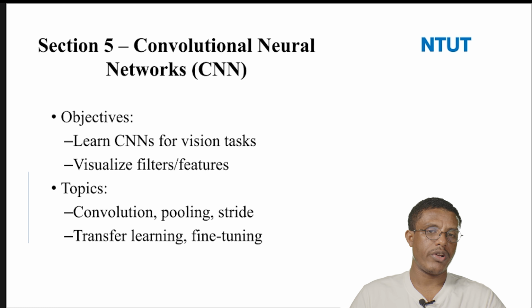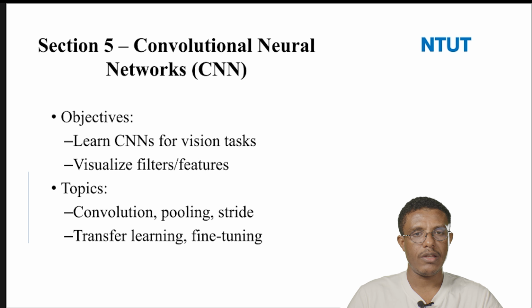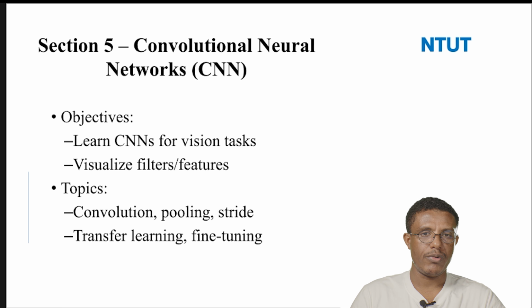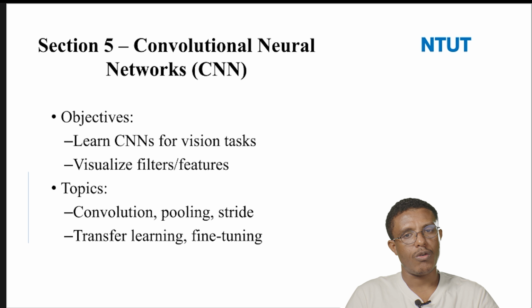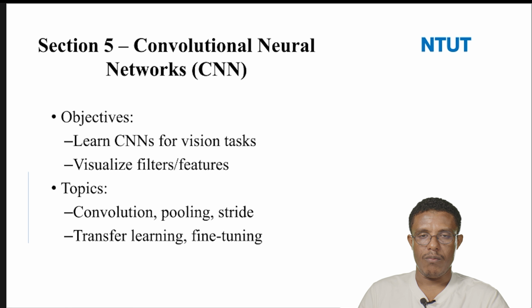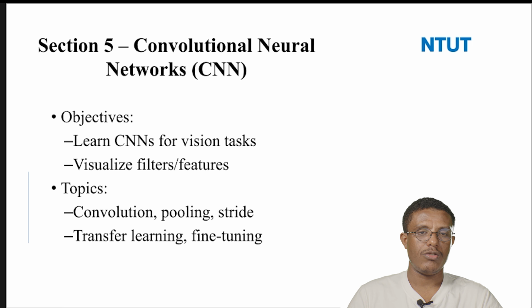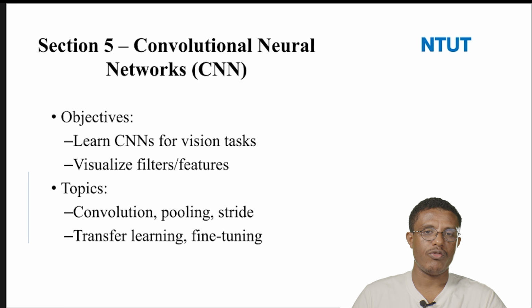To train convolutional neural networks, we use different parameters, and we see how to tune those parameters to improve the performance of convolutional neural networks. Maybe we can apply transfer learning or fine-tuning; we try to see these concepts in convolutional neural networks. Convolutional neural networks are not only for image-based data; if we use 1D CNN, we can still use it for time series data. We will see this in detail in section 5.